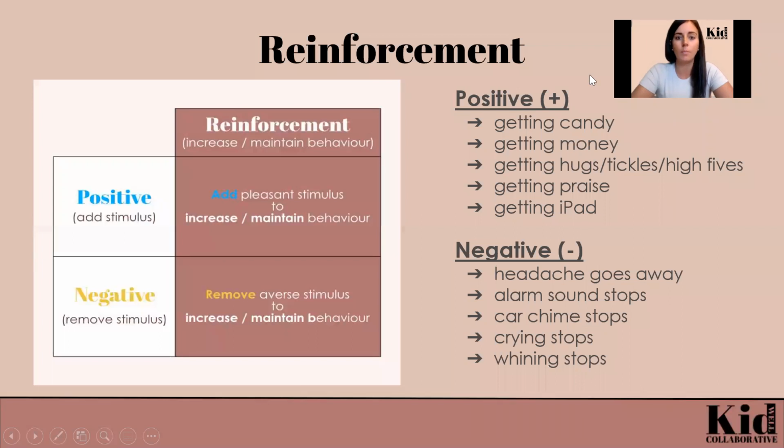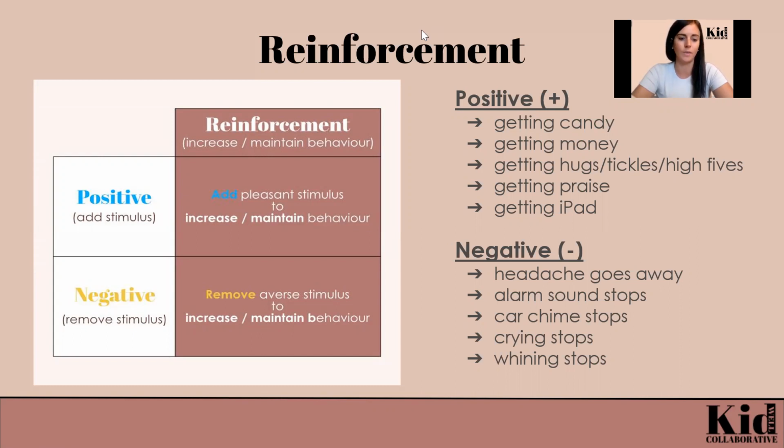All right, let's talk a little bit more about reinforcement. As we've said, reinforcement is something that is either added or removed after behavior occurs, and this results in the behavior occurring more or continuing to occur. So there's two types of reinforcement and there's two types of punishment. There's positive reinforcement and there's negative reinforcement. So if we are adding something after behavior occurs and it results in the behavior happening more, this is positive reinforcement. So you can think of it like positive is adding something. Think of a plus sign. And if behavior is occurring more, this is reinforcement.